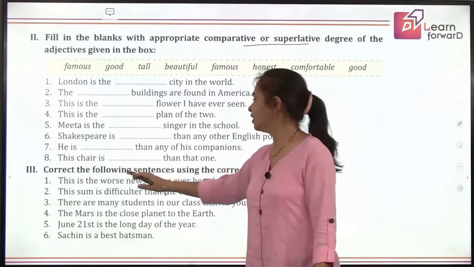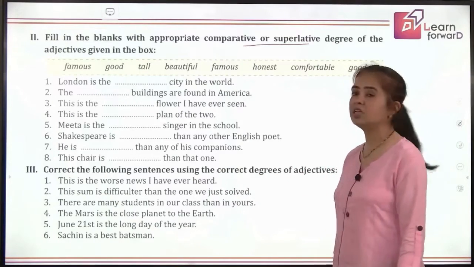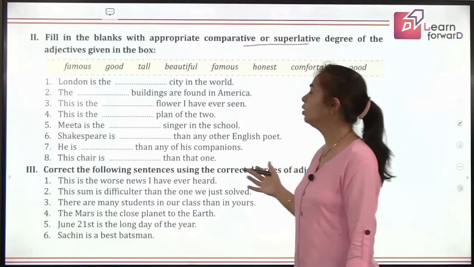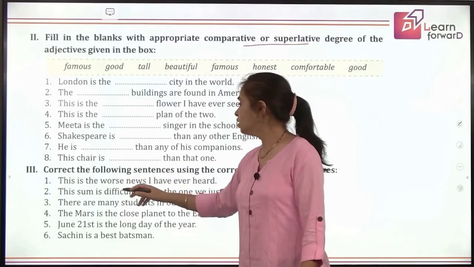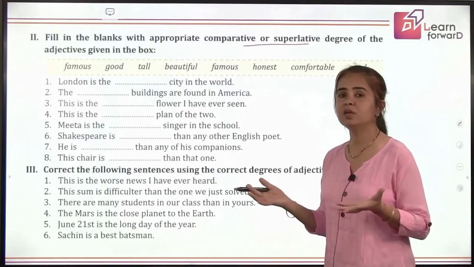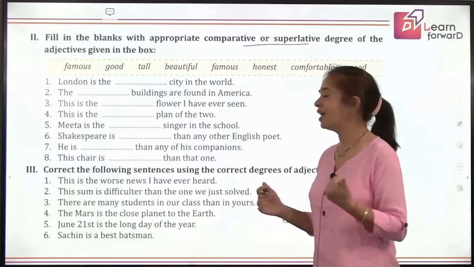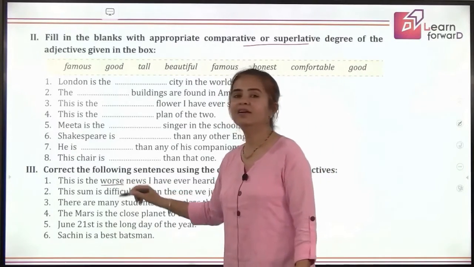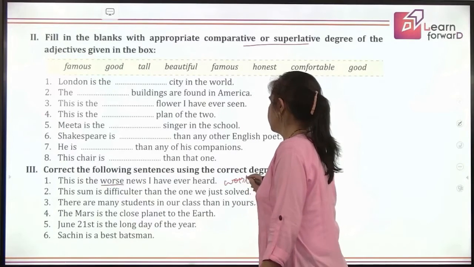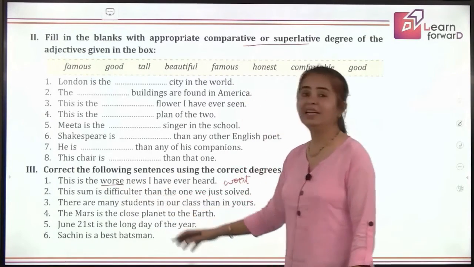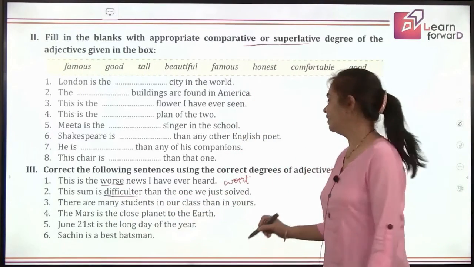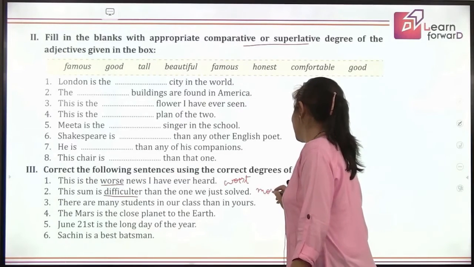So next is correct the following sentences using the correct degrees of adjectives. Here also we'll be just recalling the rules we have learnt about using adjectives. This is the worst news I have ever heard. With the, and when you are talking in extreme, which degree do you use? Third, that is superlative degree. So what will come here? Worst. Very good. That is correct. Perfect answer. Next, this sum is difficulter. What is difficulter? So what is the perfect word here? More difficult. Yes.